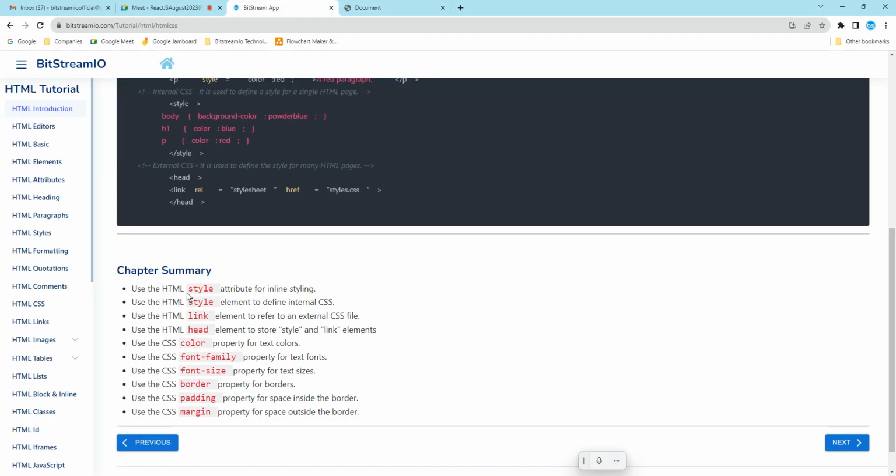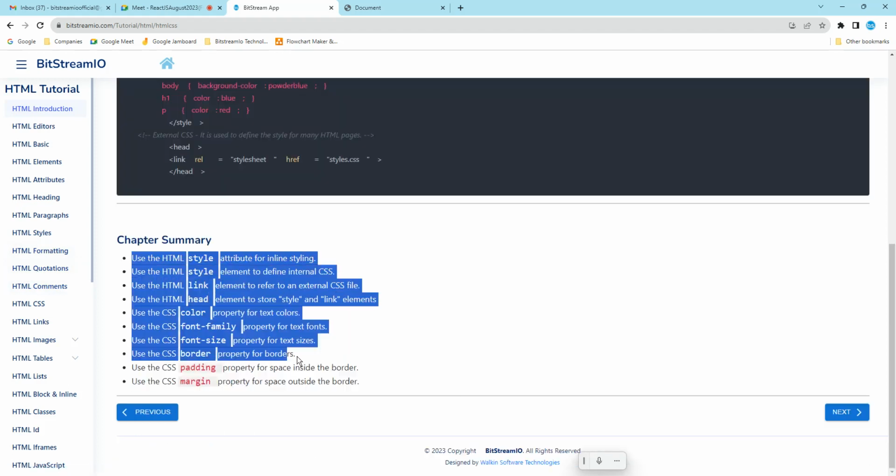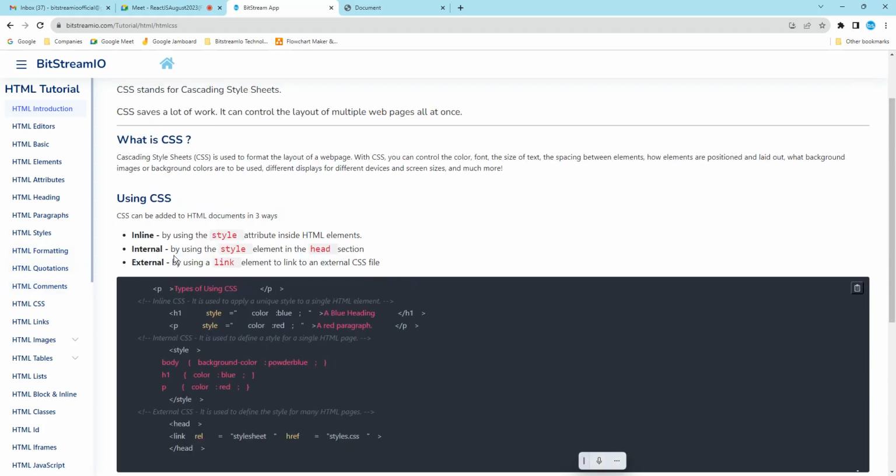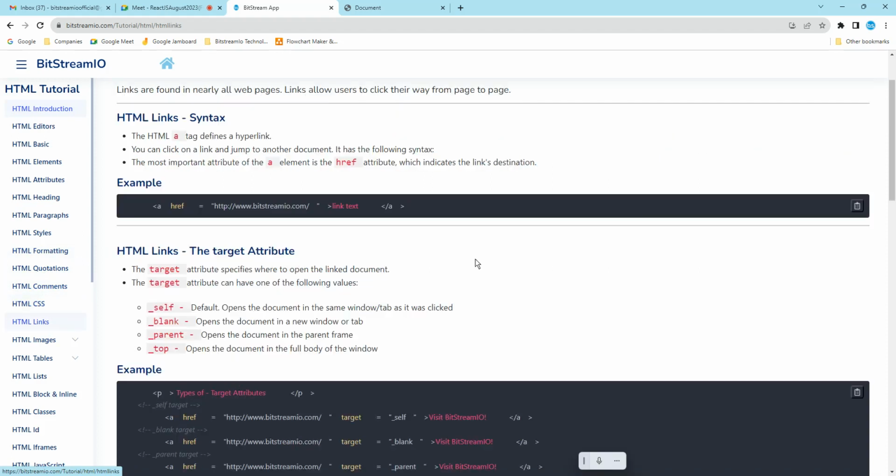Next, if you don't use this one, you just leave it. But if you understand completely, inline means what? Inside the tag. Internal means inside the file only, inside the header with the style attribute. External is the one where we write an external style file and include it in the header. So that is clear. Okay, the next CSS topic, then the links.